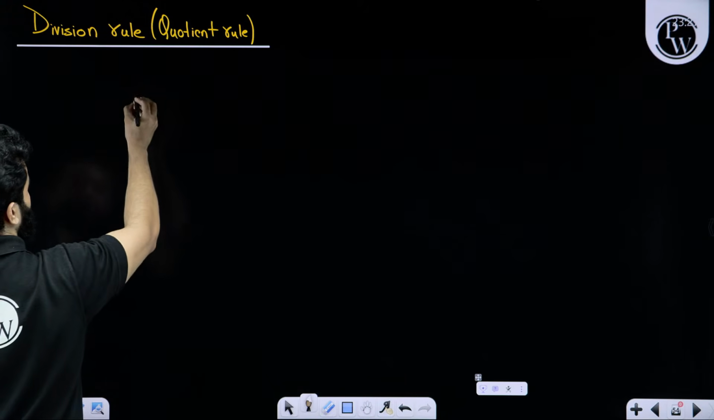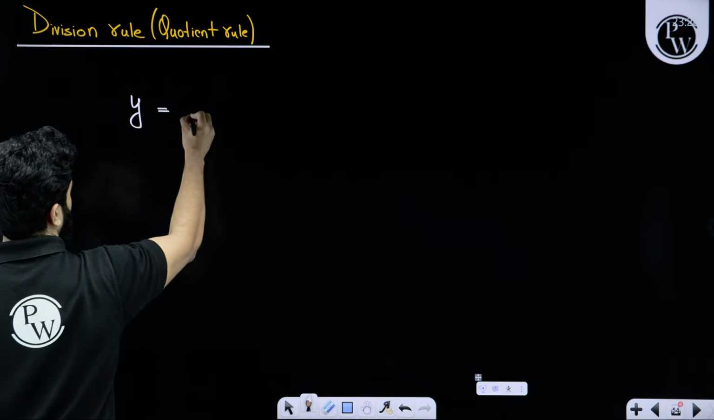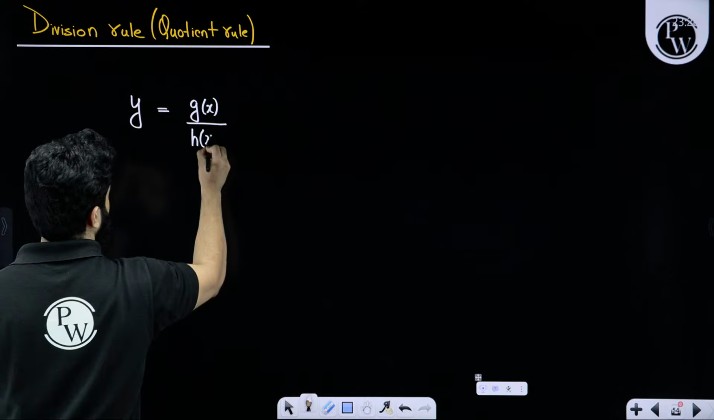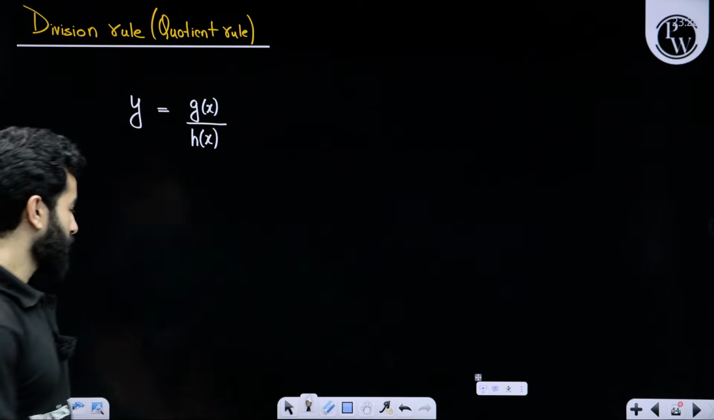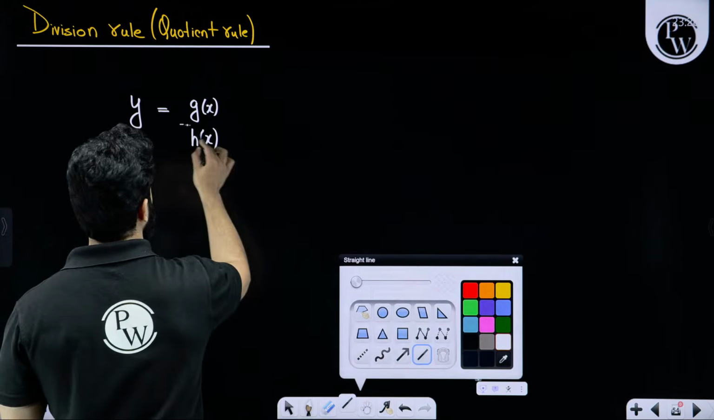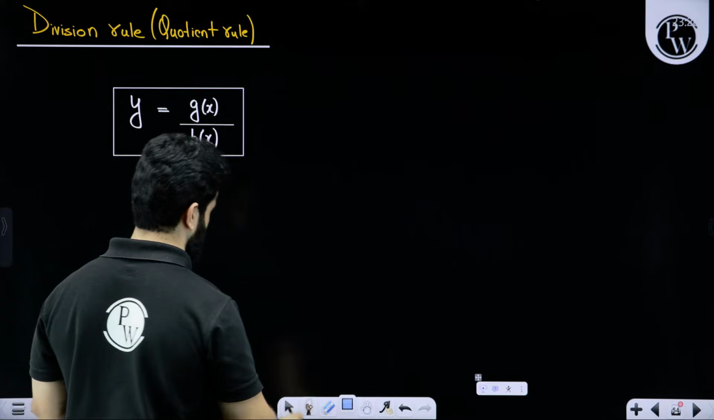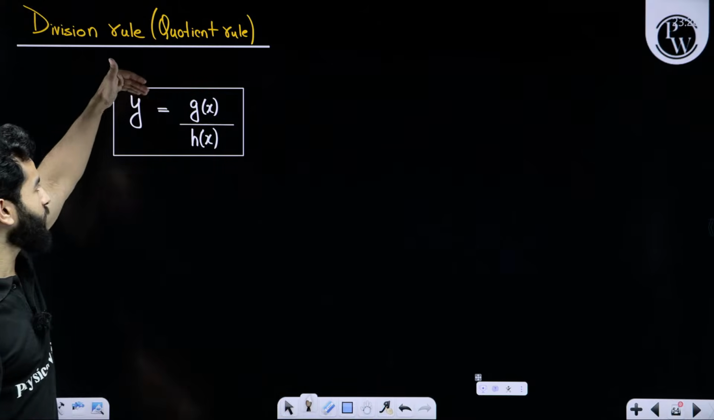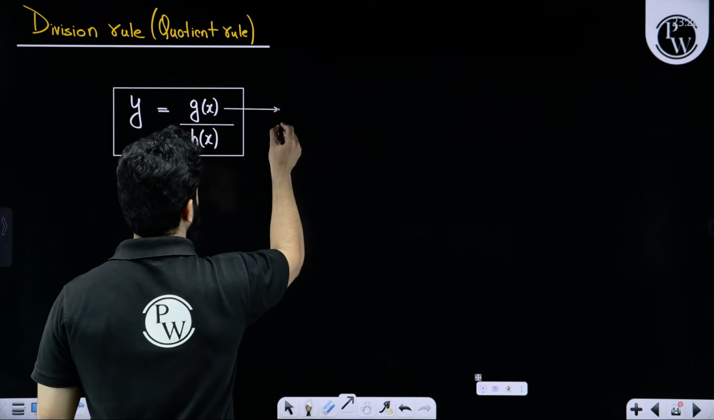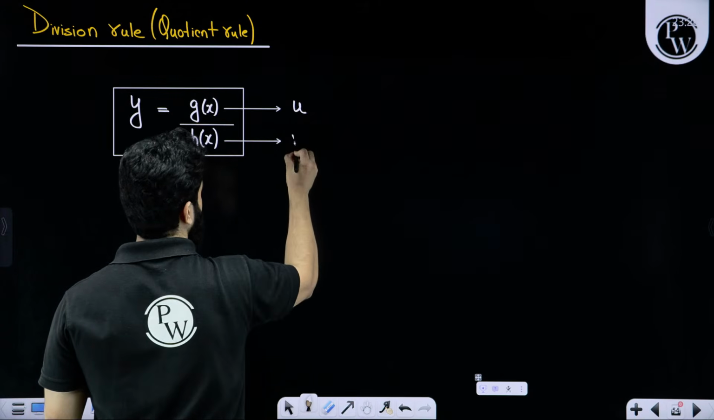Division rule, pay attention. Let's suppose we have y equals g of x divided by h of x. So we have two functions, g of x divided by h of x, and y is the answer of this. That means y is f of x. f of x can be written as g of x divided by h of x. This entire function can be called u, and this function can be called v.